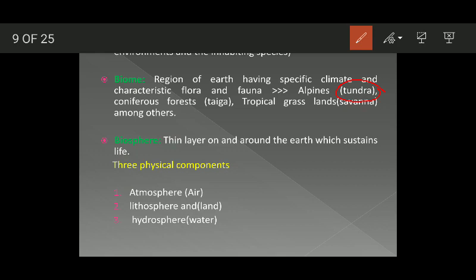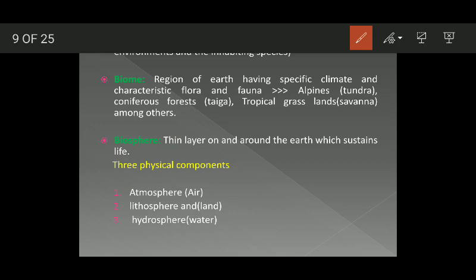Same is the case with coniferous forests, which are also known as taiga. They are unique in terms of their climatic conditions and the flora and fauna. And likewise, we have tropical grasslands, also known as savanna. These are unique. They are different from the rest of the world in terms of their climatic conditions and characteristic flora and fauna.